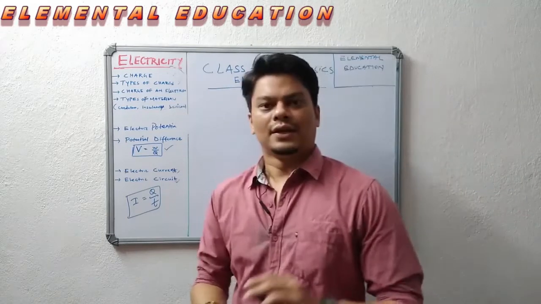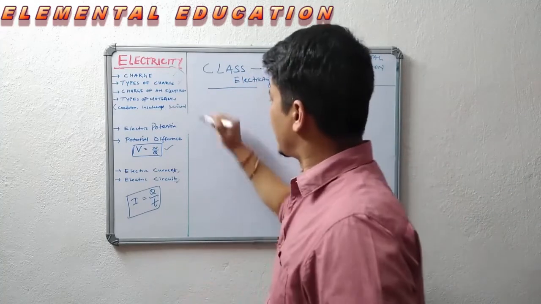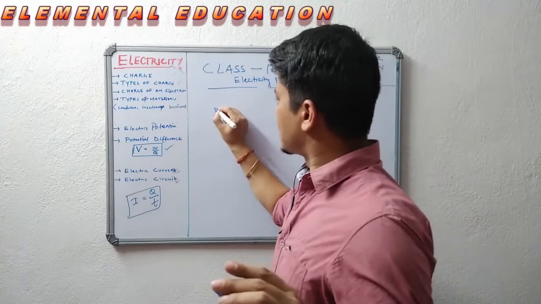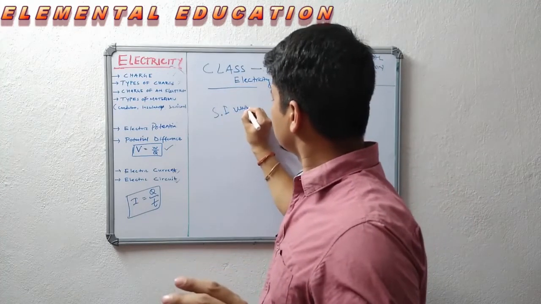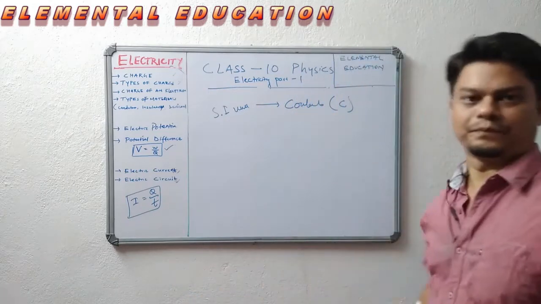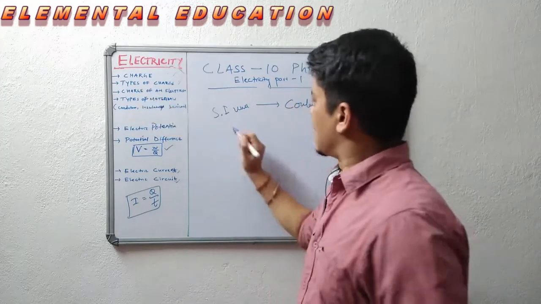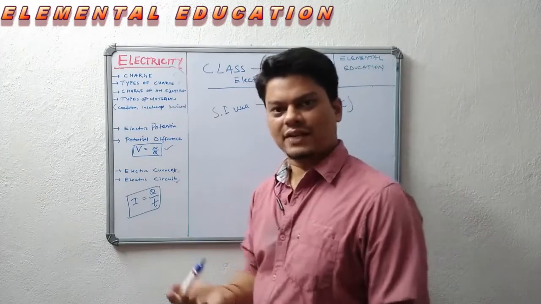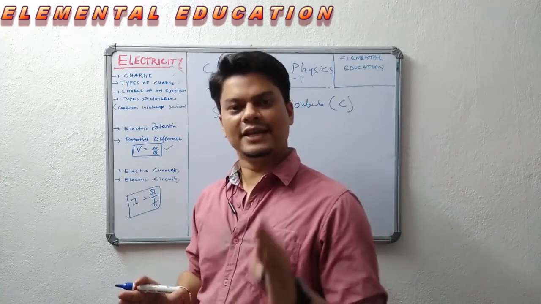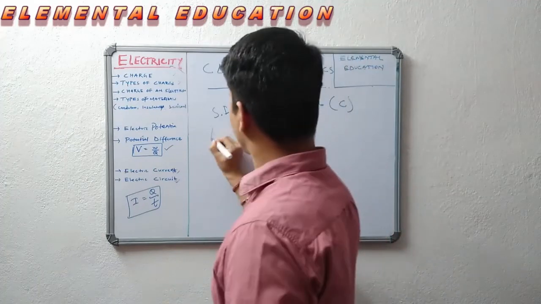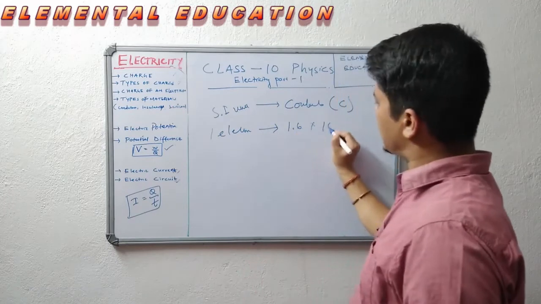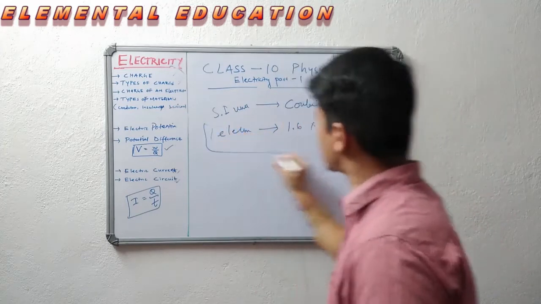What is charge? Before that, we should know the SI unit of charge is Coulomb, denoted by C. We know there are two types of charge, positive and negative. One electron has a charge of 1.6 into 10 to the power minus 19 Coulomb. This is the charge of an electron.